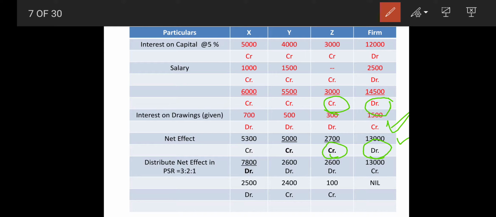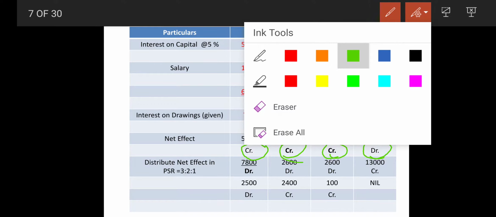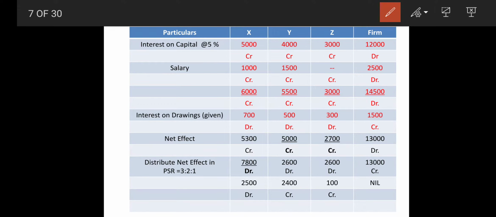Same way, 5,500 credit, 500 debit, so here it will be 5,000 credit. Same way, 6,000 credit, 700 debit, so 5,300 credit. So this way we have come across with the point of this. Now we are ready with the second point, right? So your first level is over, second level is over. Now we are going to move to the third level.